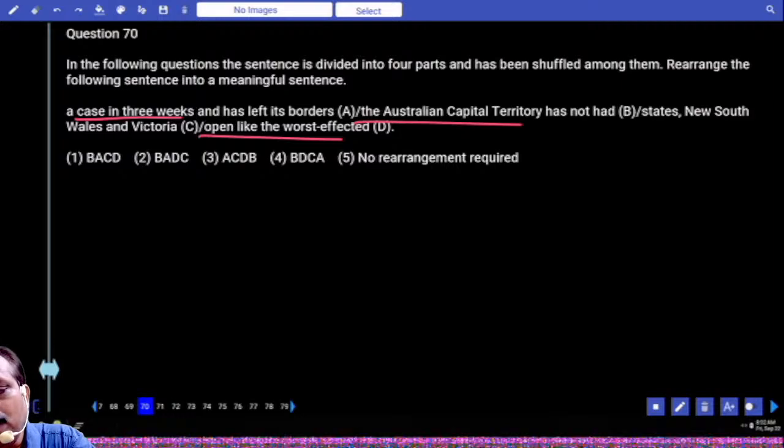How many options begin with B? 2 options. And what is the second one we thought? A. How many options with B? A. 2 options. What is the third one? Left its borders open, D. Which one is BAD? Second option is the answer.